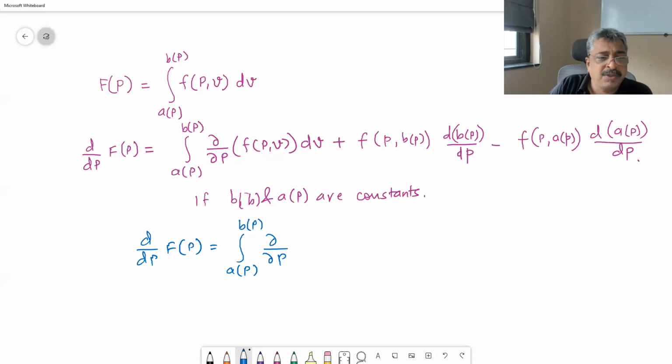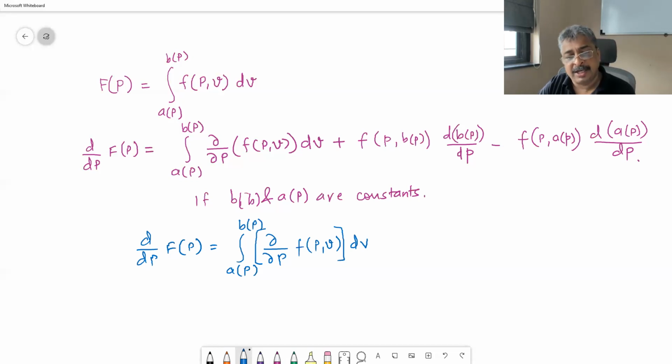For all practical purposes you can use the same symbol for f here. This is the partial derivative. So what happens is the derivative with respect to p outside eventually goes inside the integral sign. So the derivative enters the integral sign. You differentiate this function with respect to p and then integrate with respect to v. So that is how it is.